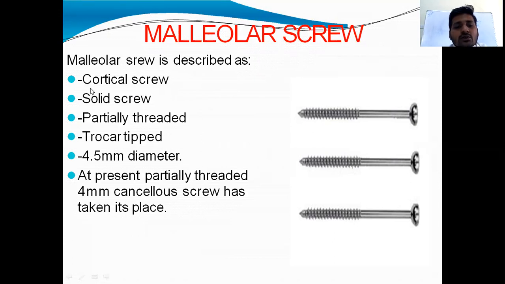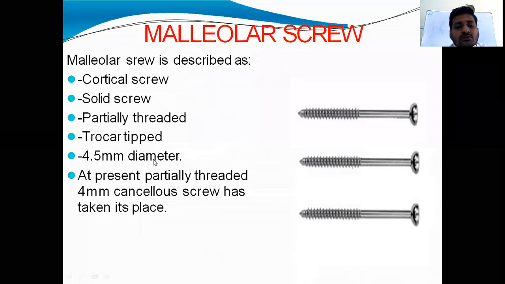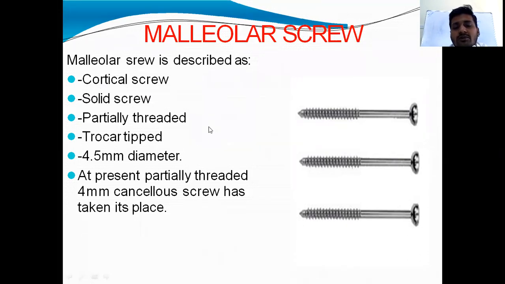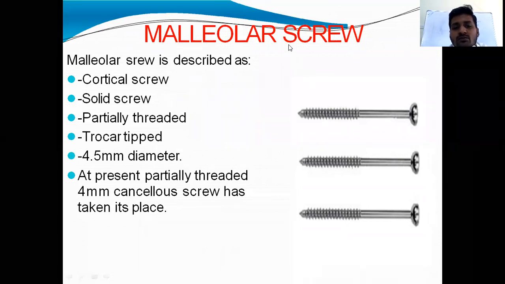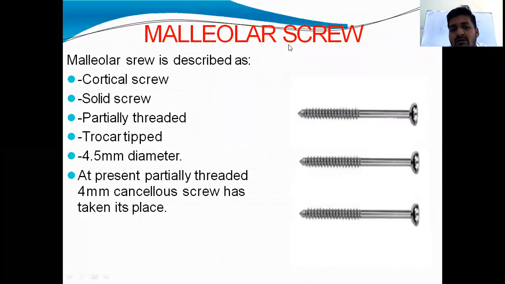Main thing is this one, solid screw. This is a solid screw, and the 4 mm CC screw is a cannulated one. Based upon that, you can remember the size. The malleolar screw is 4.5 mm diameter, and the cancellous screw is 4 mm diameter. Cortical is 4.5 and cancellous is 4 mm.